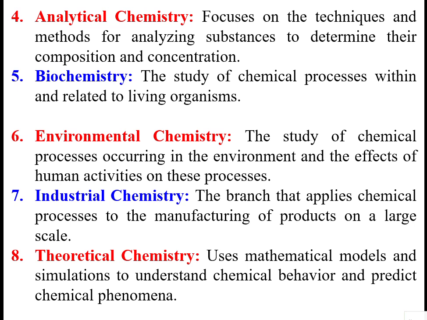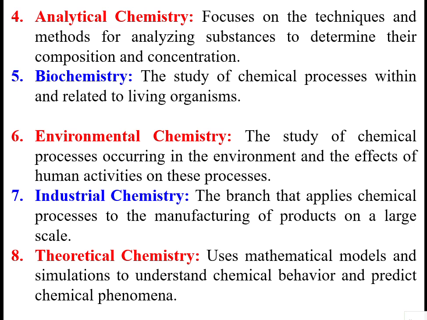Then environmental chemistry is the study of chemical processes occurring in the environment and the effects of human activities on these processes. Then industrial chemistry is the branch that applies chemical processes to manufacture products on a large scale to meet human needs, for example, pharmaceutical products.